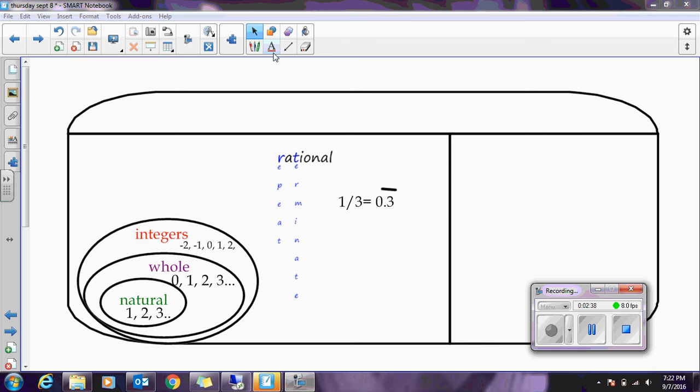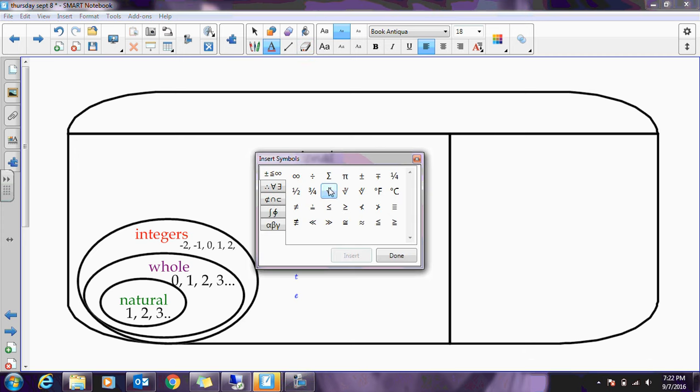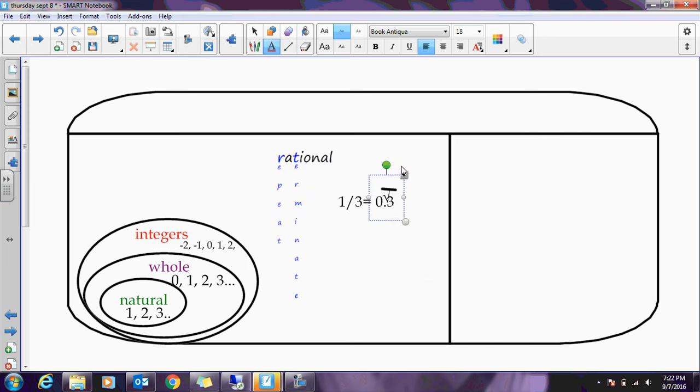And then another one you might see would be the square root of 4. If I put that in my calculator, I would find that it's really 2, and 2 is like 2.0, which is a natural number, a whole number, an integer. So square root of 4 really is 2, goes under rational numbers.